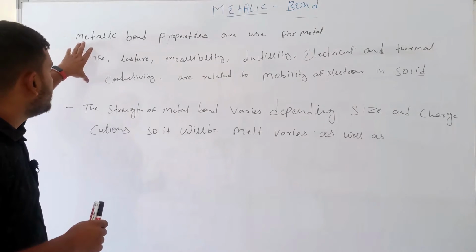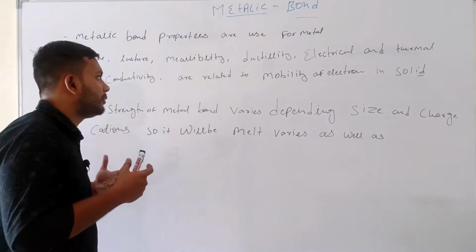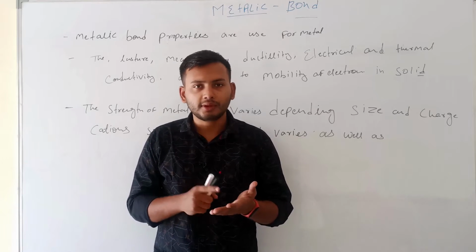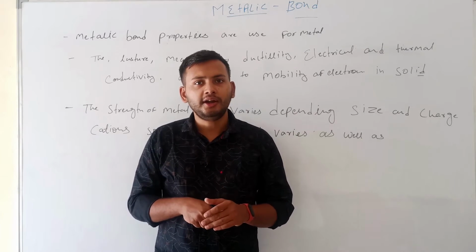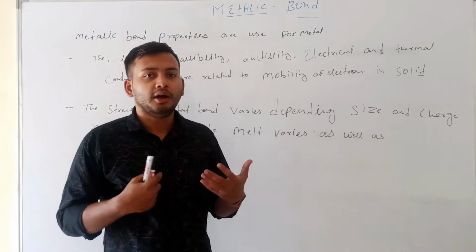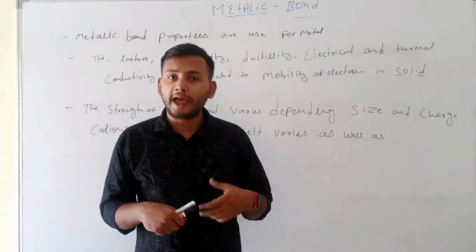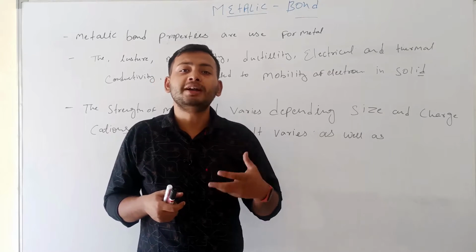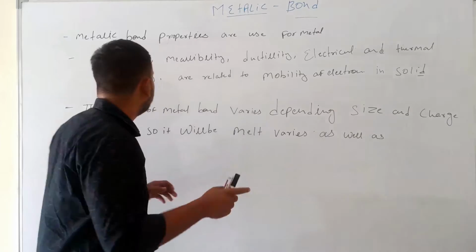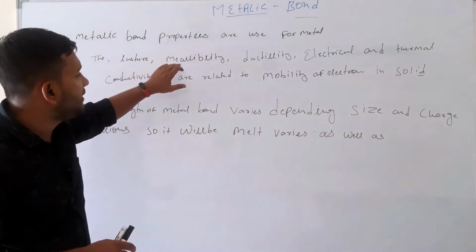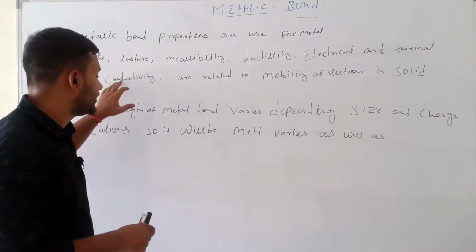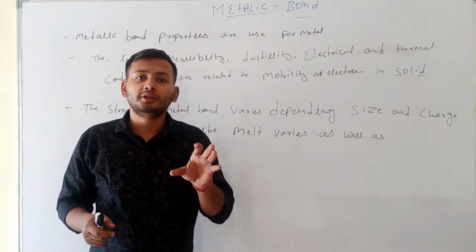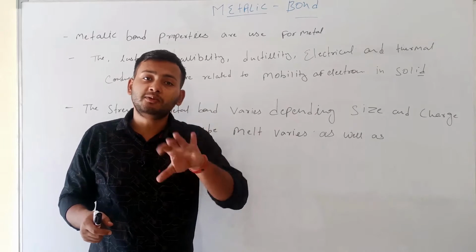So metallic bonds are first of all a metal property. Metals are ductile, malleable, lustrous, and sonorous. Here we ask which compounds have metallic bonds. We don't call these properties of metals. We call them properties of metallic bonds, because metals are lustrous, malleable, ductile, and electrically and thermally conductive due to them. This property is for metallic bonds.